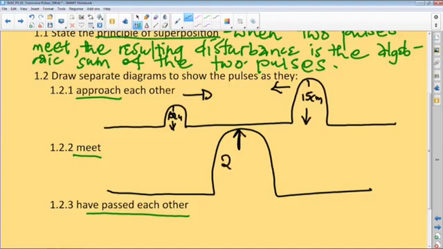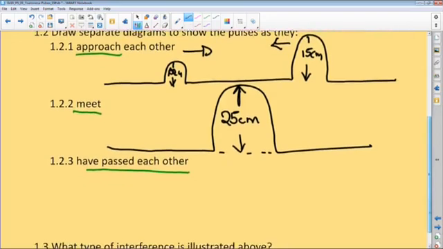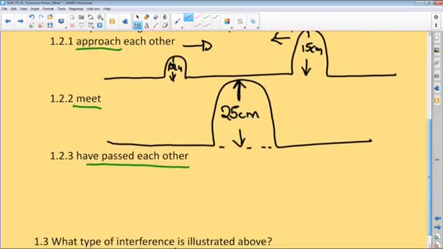25 centimeters. So when they meet, at the point that they meet, the resulting disturbance will be exactly 25 centimeters, to be precise. Be careful with the units because they are given in centimeters. We need to show, by the time that they meet, this is basically what is going to happen. When they've passed each other, remember, they are going to continue moving in their opposite directions.